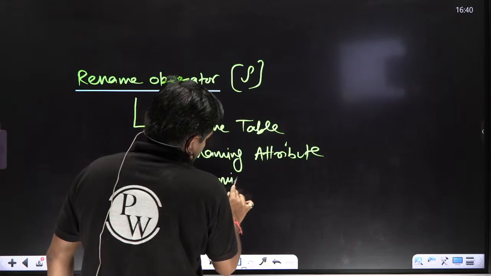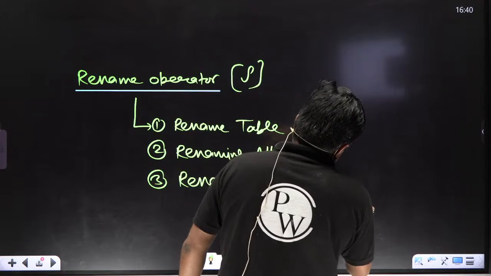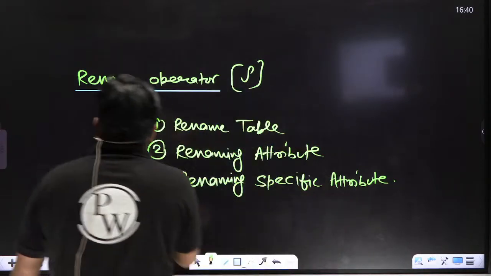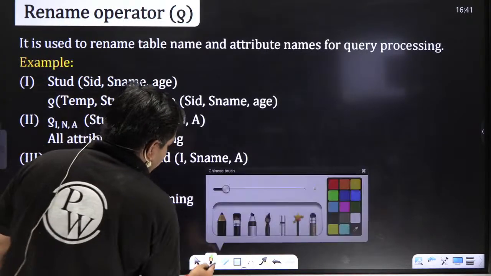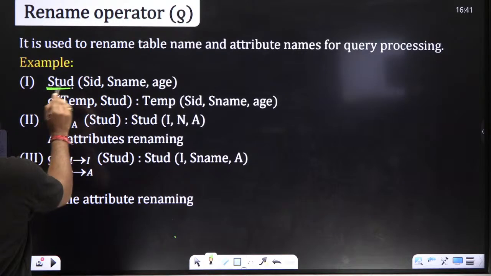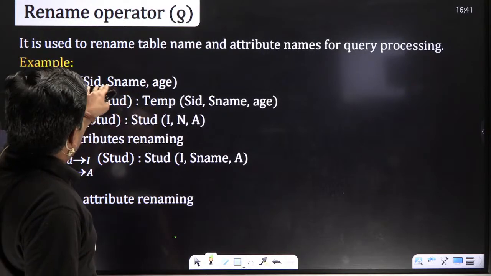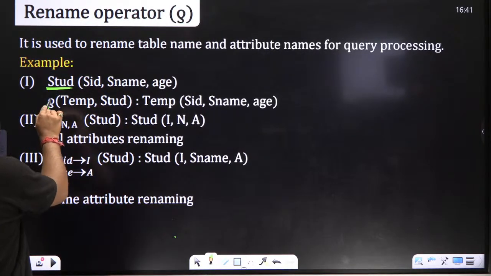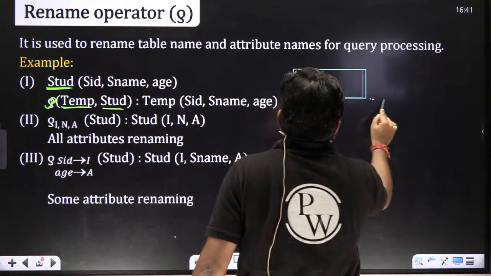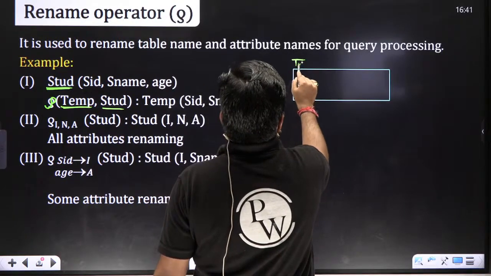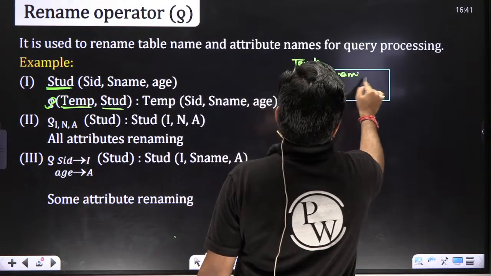All attributes and specific attributes. Okay, see, there is one table, the student table. What we have done is, this student table is known as temp. This is the renaming: student table is renamed as temp. Now in the future, this table is known as temp, but the attributes will remain the same: SID, SName and age.